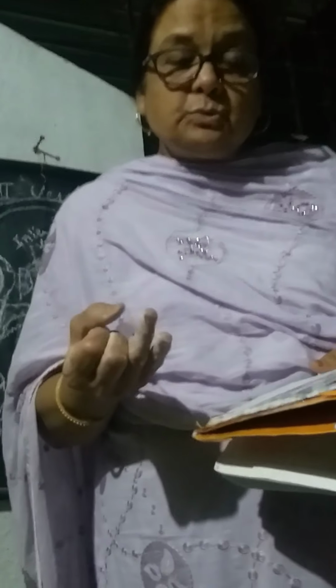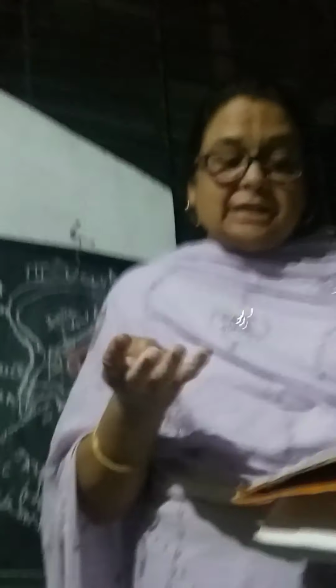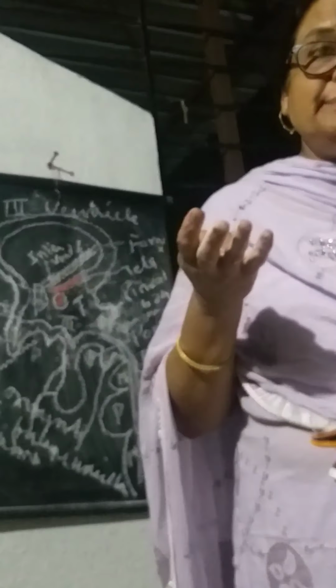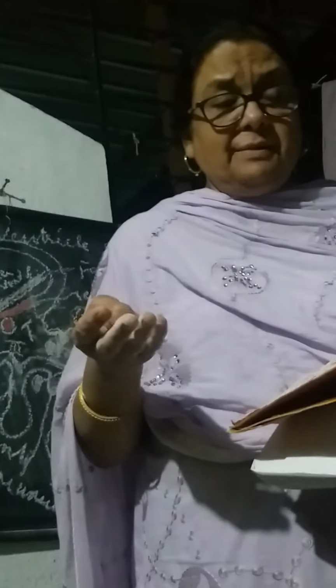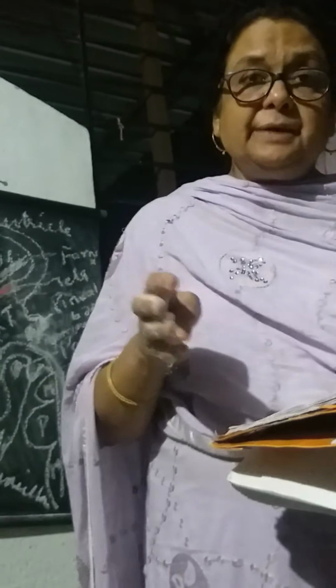It will give rise to obesity. There will be sexual disturbances. There will be disturbance of sleep. There will be hyperglycemia and glycosuria. So the sugar levels will increase and the glucose level in the urine will increase. Okay? All these things will occur if there are tumors in the lower part of the third ventricle.